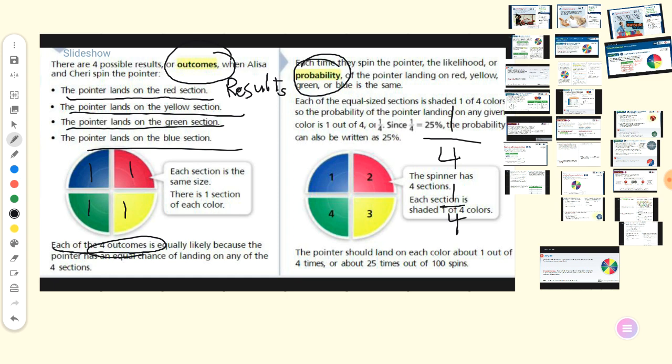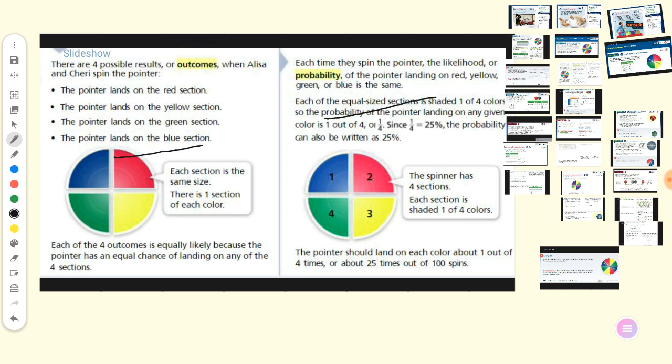So the spinner has 4 sections, each shaded one of 4 colors. The pointer should land on each color about 1 out of 4, or we can write it in the form of a percent. So 1 out of 4, multiplied by 100, gives 25%. So we can represent the probability as a fraction or as a percent. Okay, let's solve the right one.